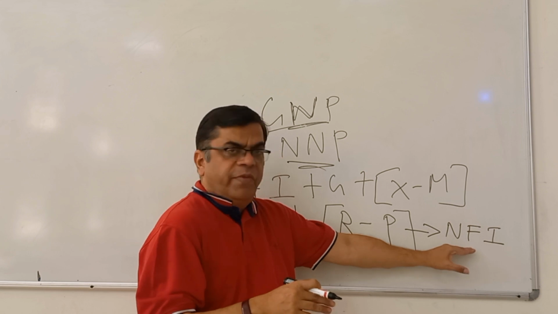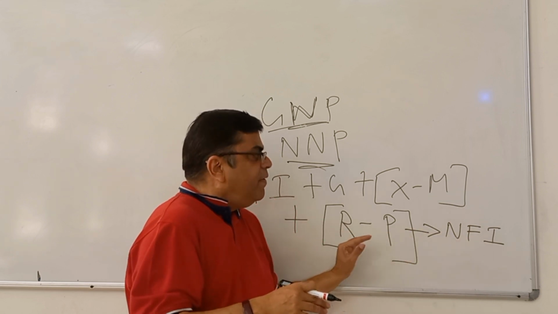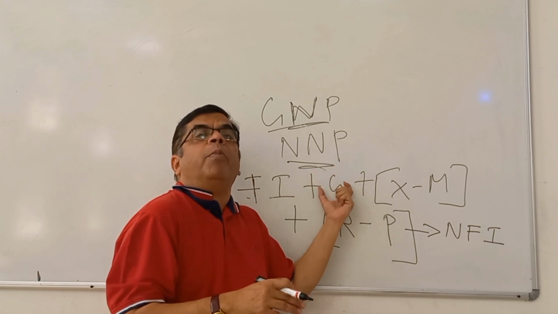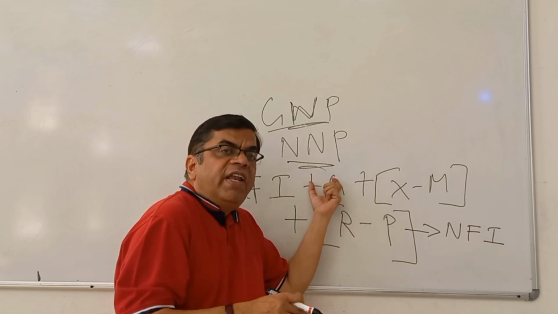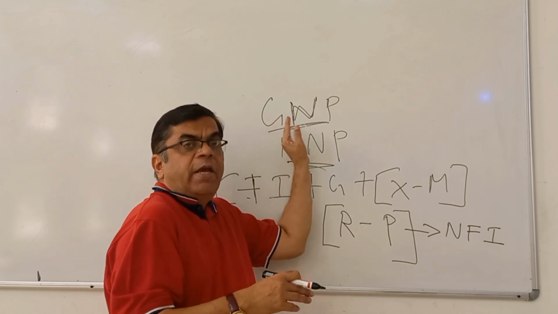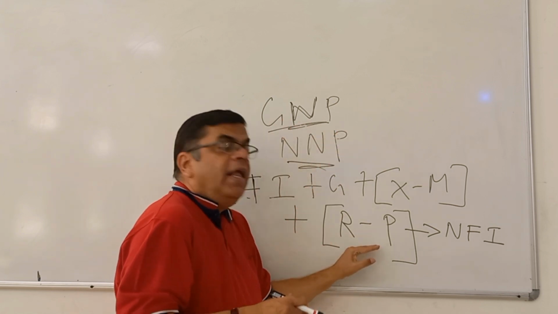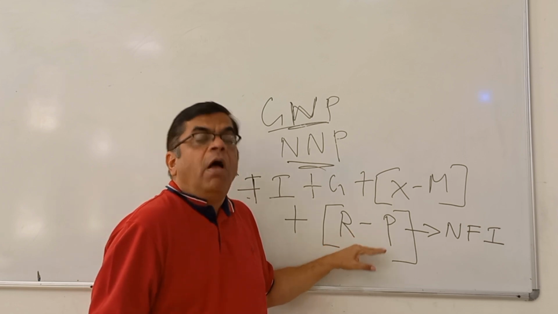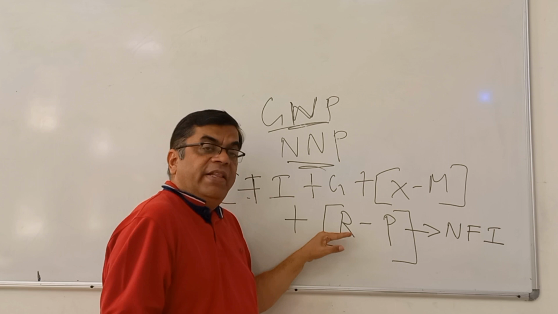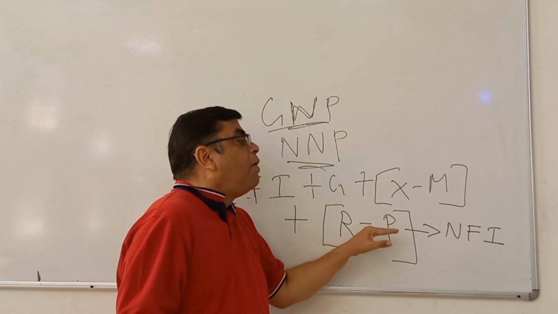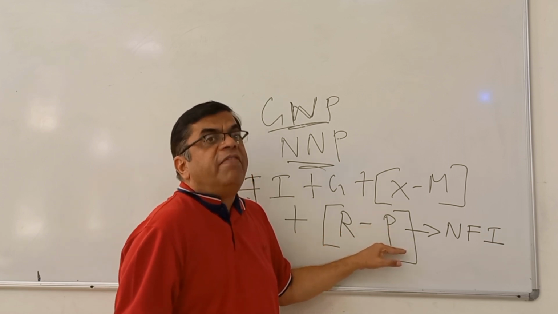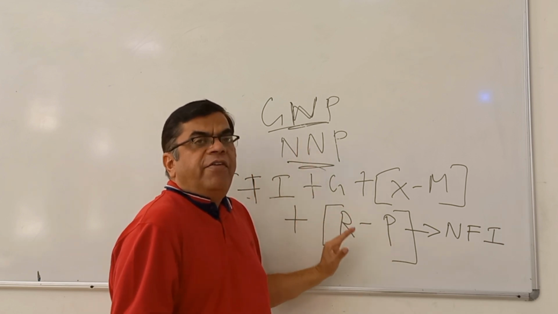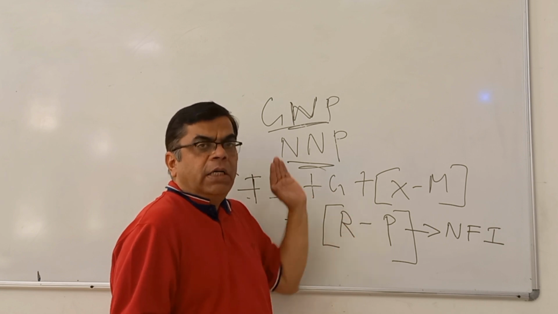Just net factor income. So receipts from abroad and payments made abroad is another component which, when added to GDP, becomes GNP, gross national product. And again, let me make it clear, this particular figure will be either positive or negative depending upon whether receipts from abroad is more or payments abroad is more. So I think the distinction between GDP and GNP is clear.